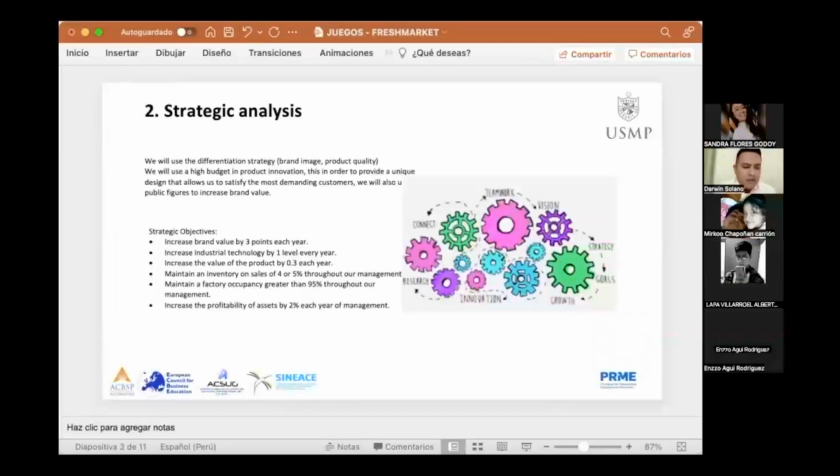Strategy objectives: increase bread views by 3 points each year. Increase industrial technology by 1 level every year. Increase the production by 0.3 each year. Keep inventory on shelf at 4 or 5%. The manager raises the company grade to 8.5. Increase the profile by 2% per year. Next.